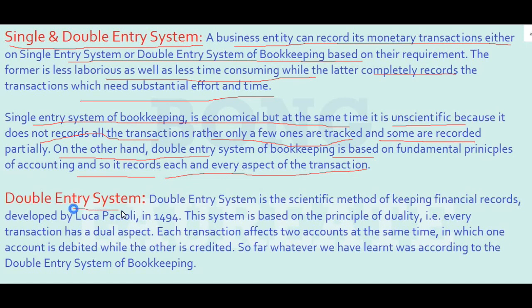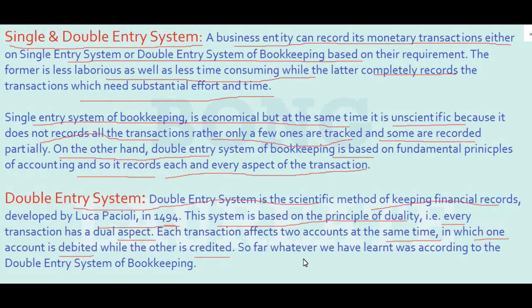Double entry system is the scientific method of keeping financial records, developed by Luca Pacioli in 1494. The system is based on the principle of duality. That is, every transaction has a dual aspect. Each transaction affects two accounts at the same time, in which one account is debited while the other is credited.